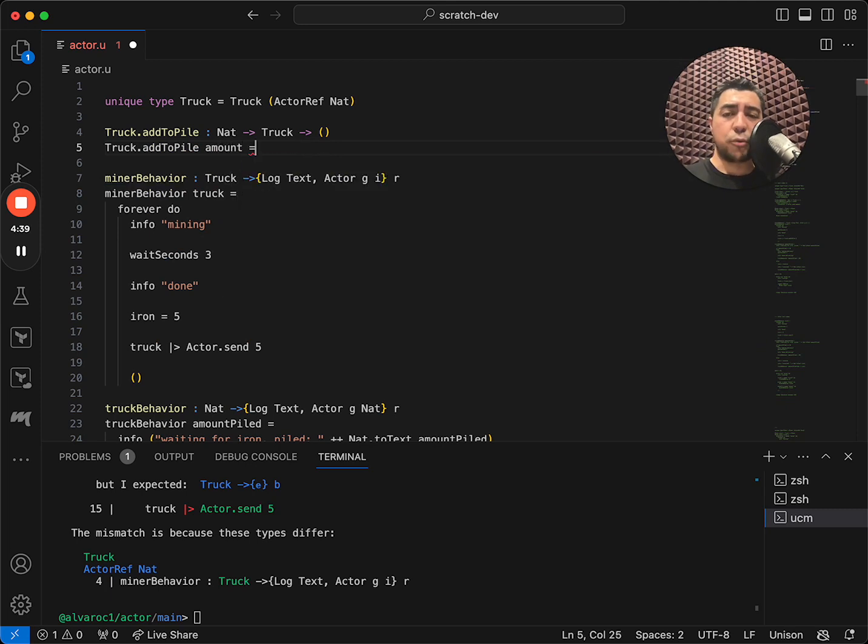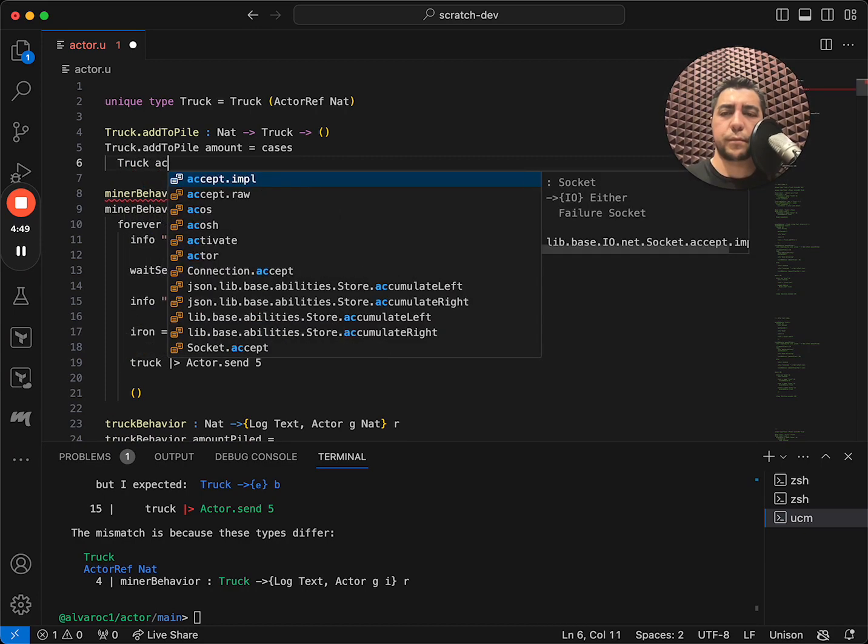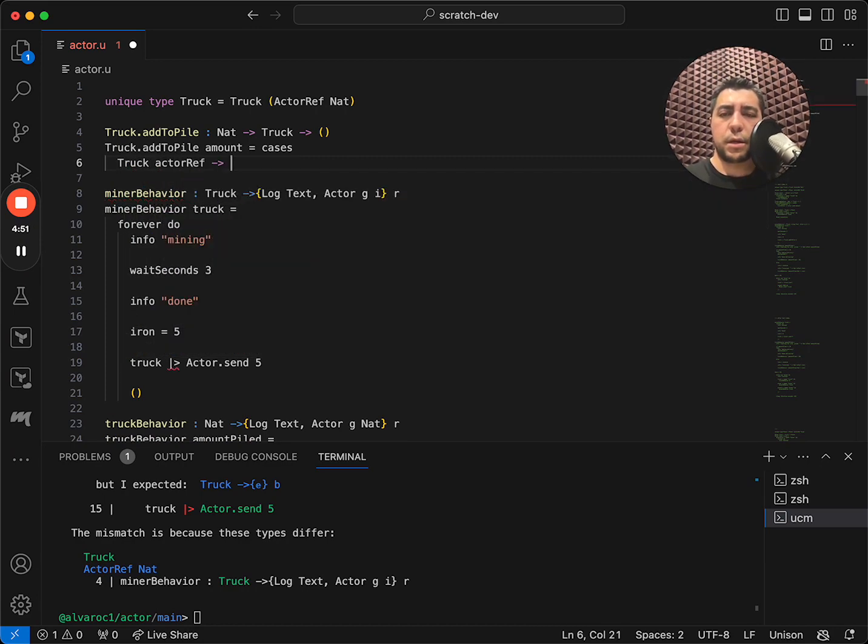Okay, and at this point, we do want to unwrap the internal actor ref of this truck. So we'll use pattern matching. And here, now that we've unwrapped the actor ref, we can just send to it.